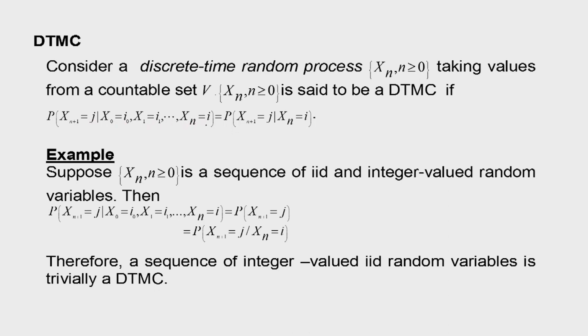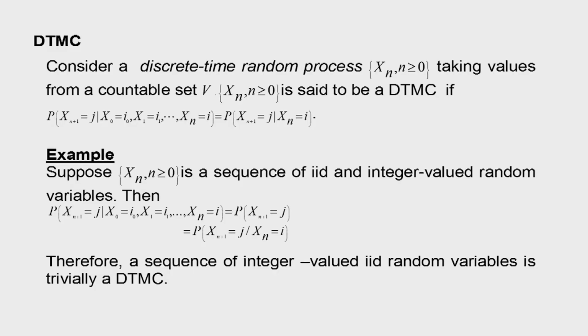up to Xn equal to i, this conditional probability is the same as the probability that X(n+1) equal to j, given that Xn is equal to i. So it is dependent only on what is happening at the most recent past. That way we have defined the discrete time Markov chain. Here the state space is also discrete and the time of the random process is also discrete.